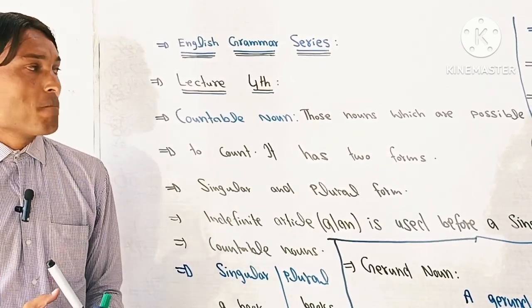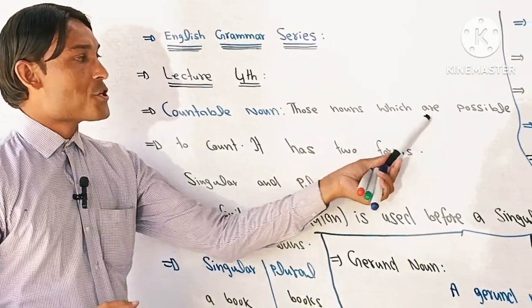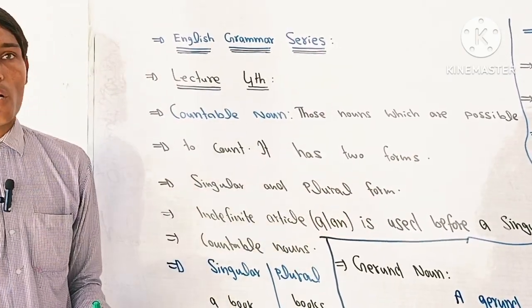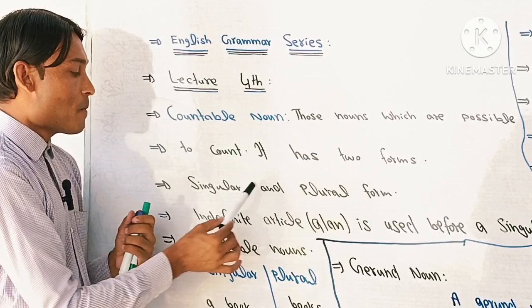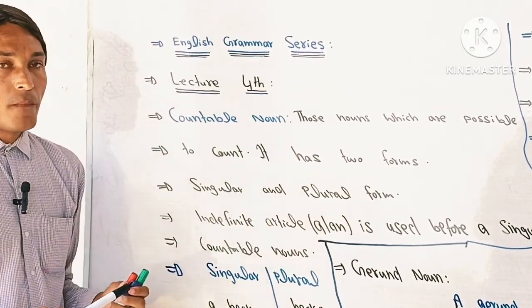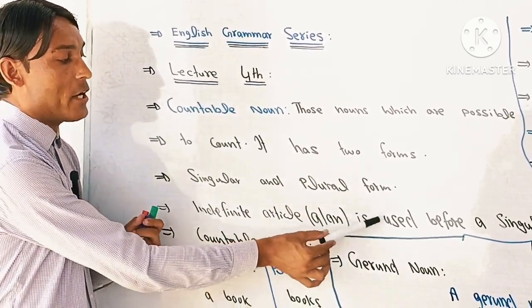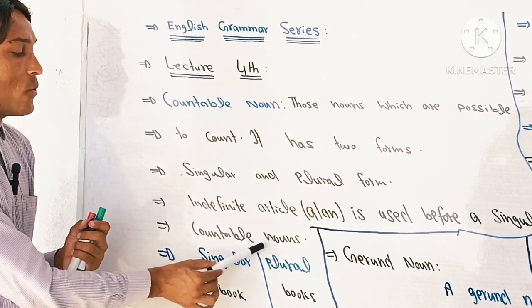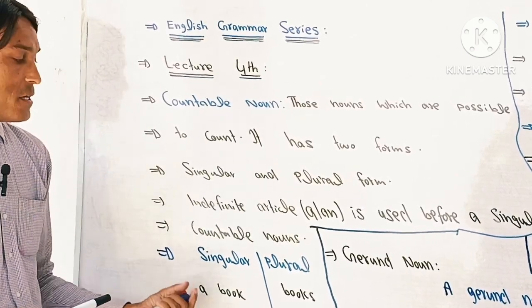What is countable noun? Those nouns which are possible to count is called countable noun. It has 2 forms, singular and plural. Indefinite article a or an is used before singular countable nouns. Look at these examples.